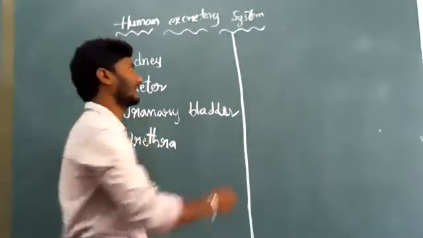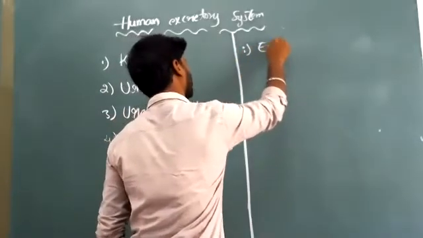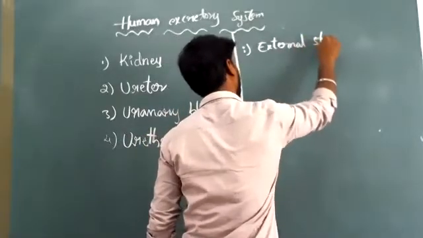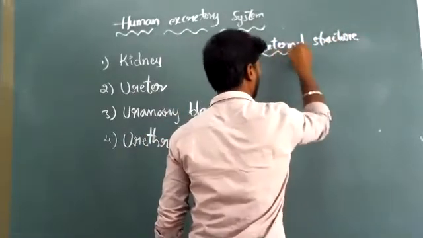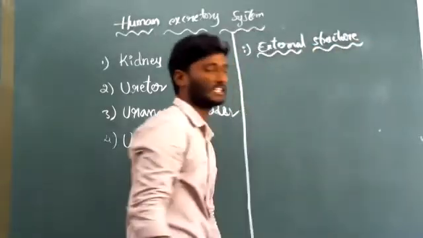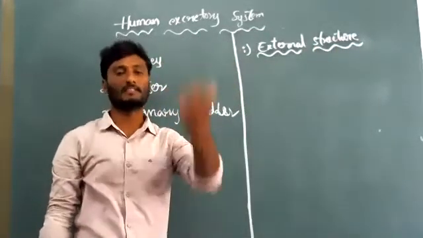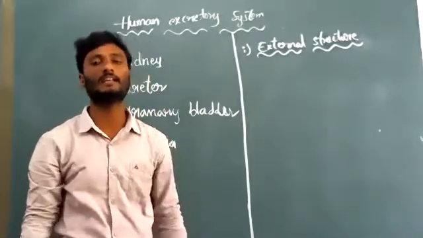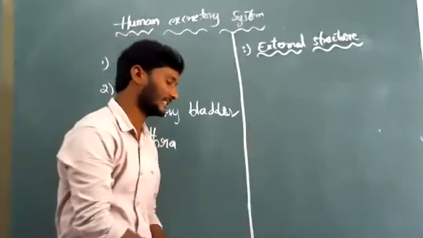The first is the external structure of the kidney, which we can observe directly. Those are called external structure. Let us discuss what that is.